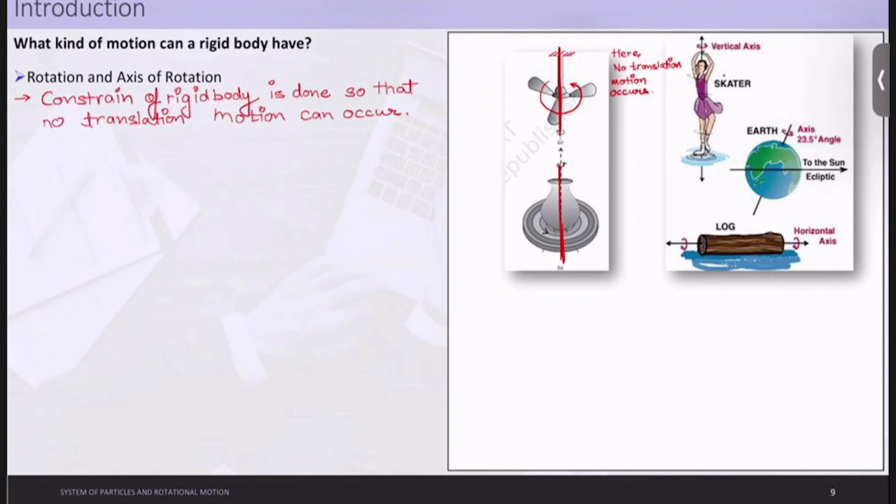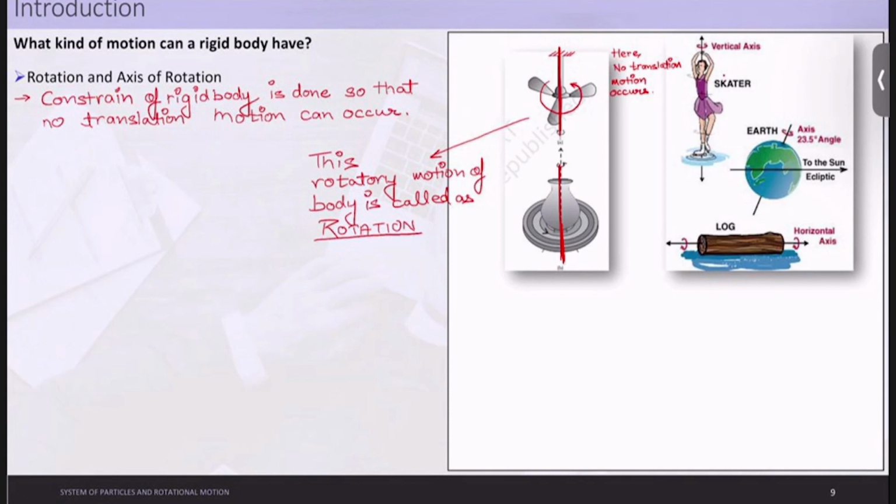Now this motion of the body is basically this rotatory motion. This rotatory motion of the body is called rotation. Okay, so this is how you can approach it when we have constrained the rigid body. This is very important. When we have constrained the rigid body, then and only then can we observe a complete rotation of the object, of the body.